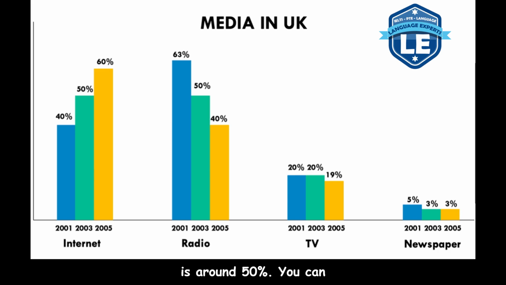You can see from this graph that the highest percentage of 2001 is in radio, and it is 63%. In conclusion, newspaper has the lowest share in 2005, about 3%.